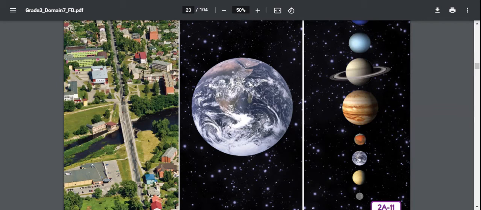So, some questions. What is our solar system? It's the sun and all of the objects that are in orbit around the sun. What kinds of celestial bodies can be found? Well, planets, their moons, dwarf planets, asteroids, comets, meteoroids, and other space debris.